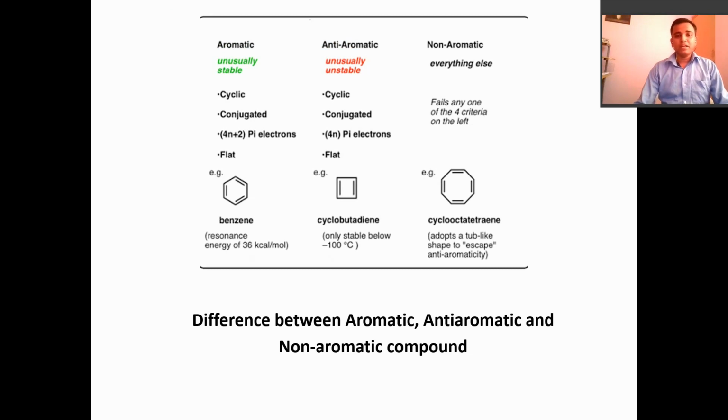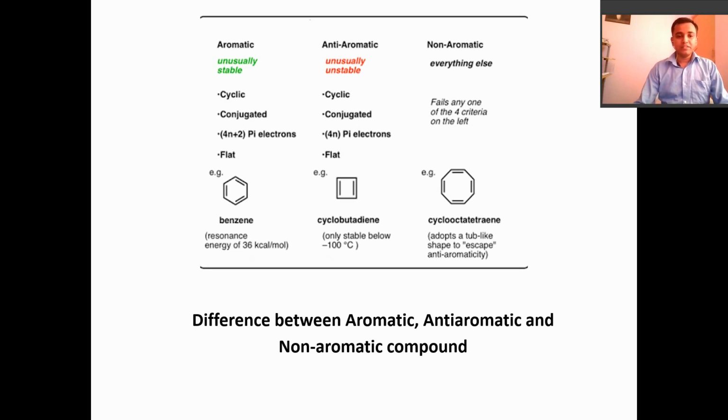Both are flat. If any one of these four conditions fails, then it is called a non-aromatic compound. Benzene is an example of aromatic, cyclobutadiene is anti-aromatic, and cyclooctatetraene is non-aromatic.